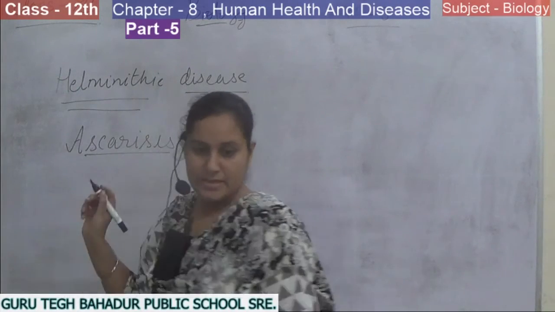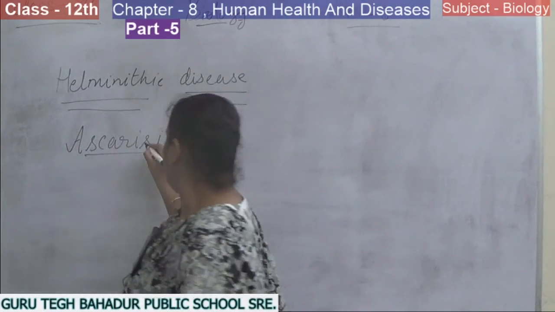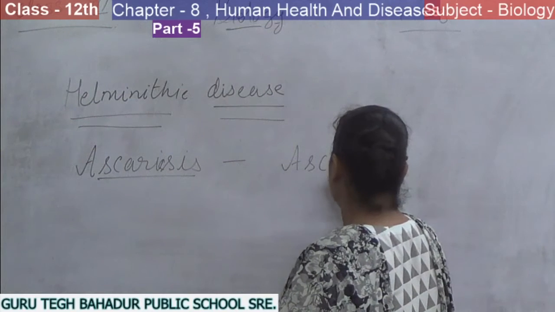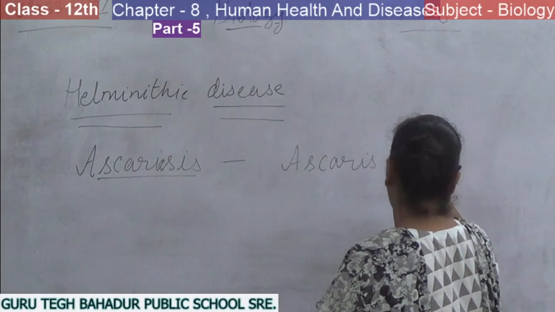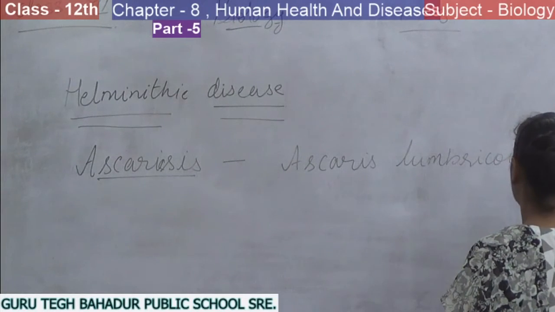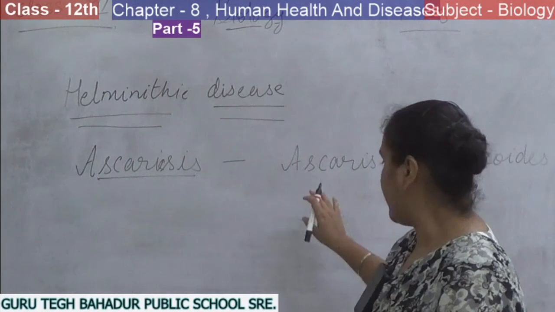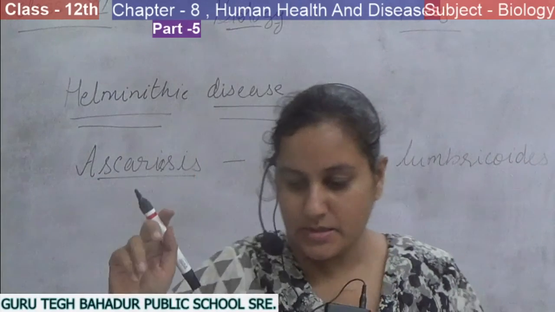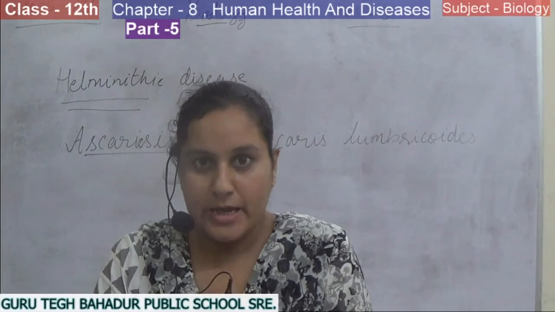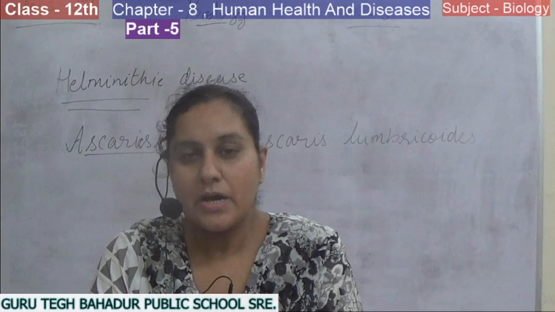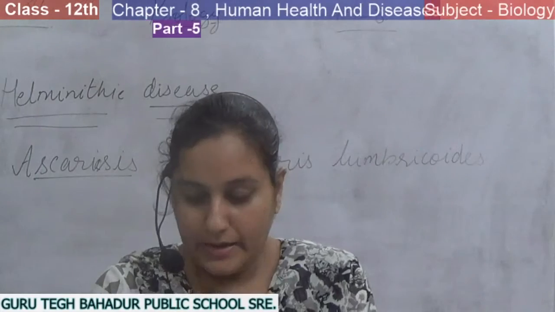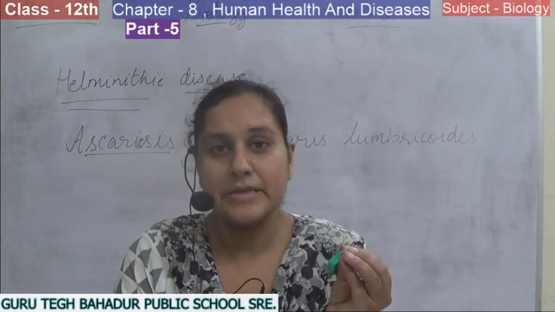Now ascariasis is caused by the parasitic worm Ascaris lumbricoides. It is a helminthic disease that is caused by the worm known as Ascaris lumbricoides. It basically affects the intestine of man. How is it transmitted? It is transmitted by vectors like houseflies. And how are they transmitted? These are basically the eggs.